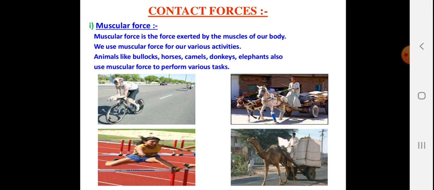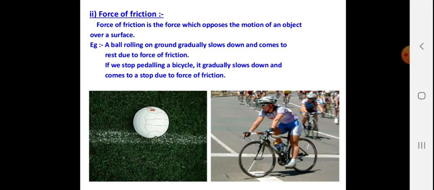So, contact force. The first is muscular force. In all these figures, you can see that muscular force is applied. Muscular force is the force exerted by the muscles of our body. We use muscular force for various activities. Animals like bullock, horse, camel, donkey and elephants also use muscular force to perform various tasks.